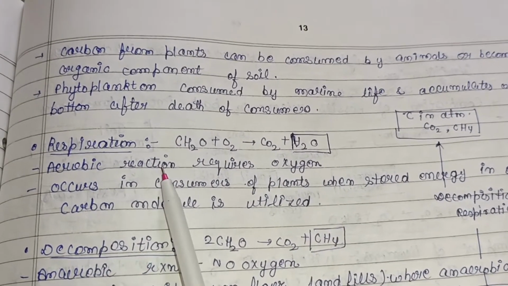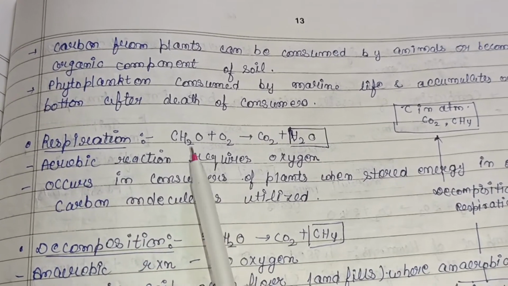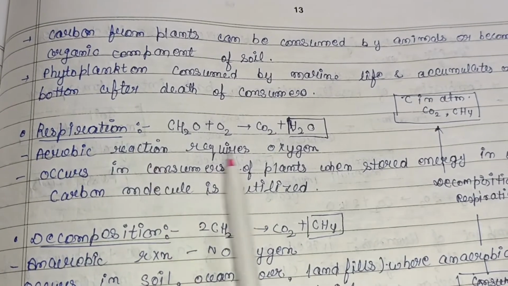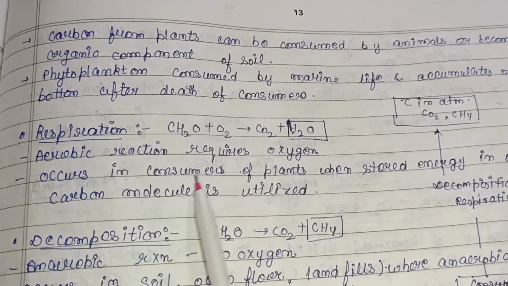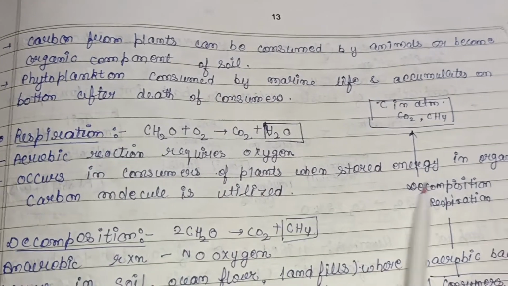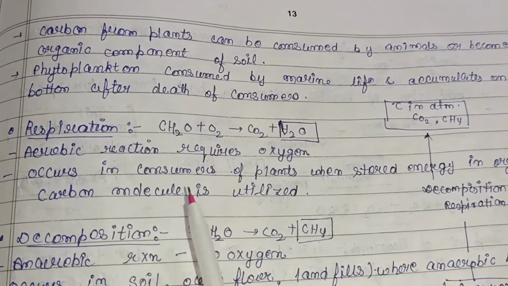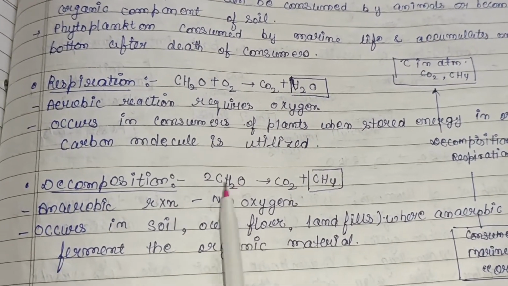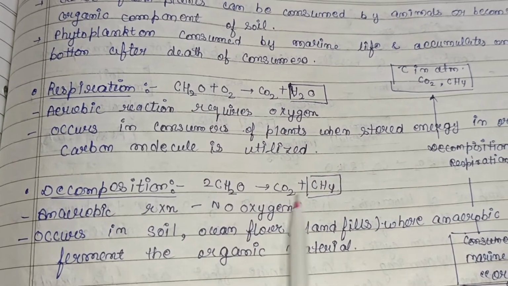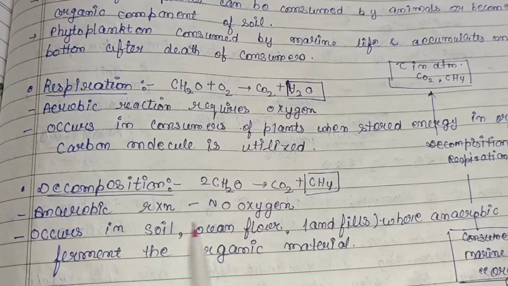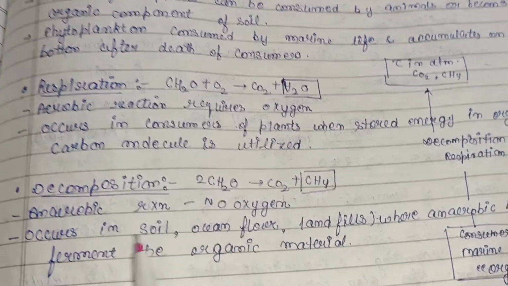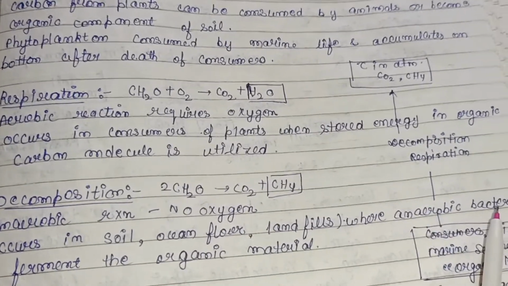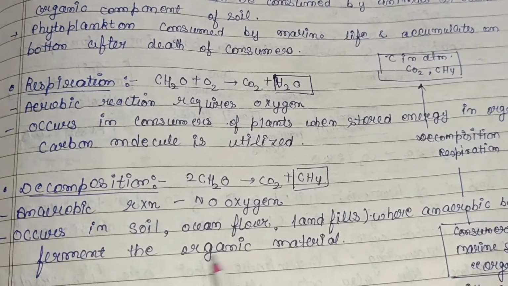Respiration in the case of animals: CH2O plus O2 gets converted into CO2 plus H2O. It is an aerobic reaction, which requires oxygen, and occurs in the consumers of the plants when stored energy in the organic carbon molecule is utilized. Then in the process of decomposition, CH2O gets converted into CO2 plus CH4. It is an anaerobic reaction, so no oxygen is required. It occurs in soil, ocean floor, and landfills, where anaerobic bacteria ferment the organic material.